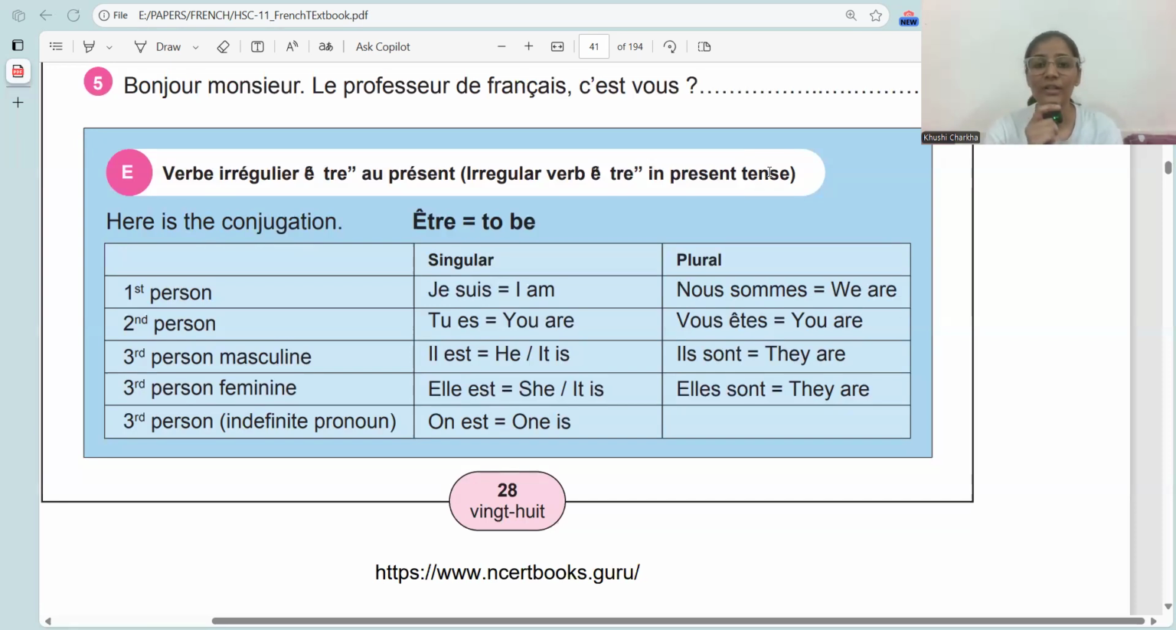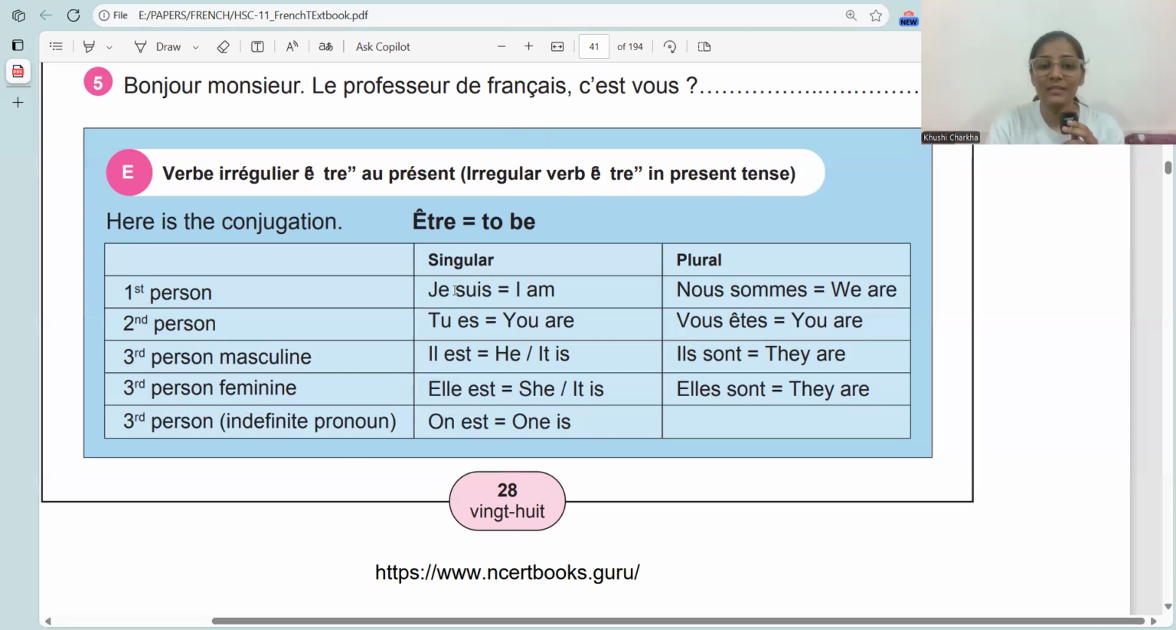Now, first of all, what does regular and irregular mean? In regular verbs, there is some pattern set, like this verb would end with this letter. In an irregular verb, there is no pattern. You have to memorize the irregular verbs. Hence, it is written here irregular verb être. You have to learn this verb entirely.